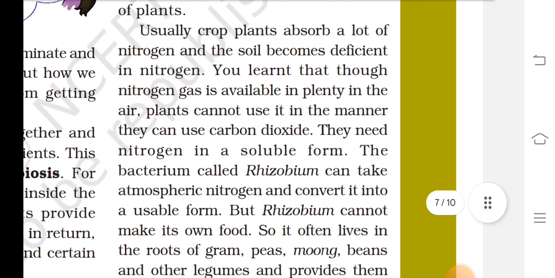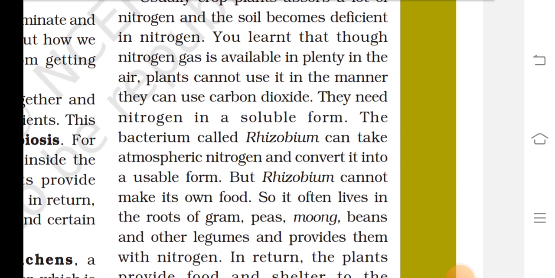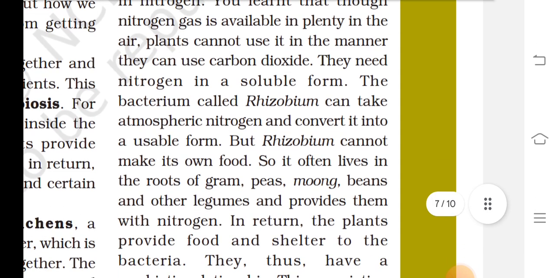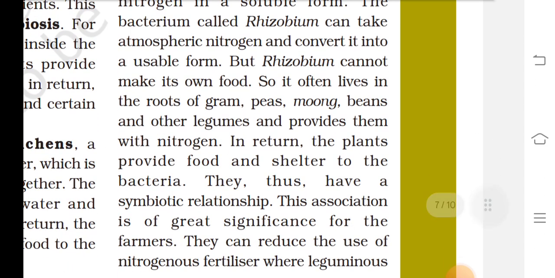Usually crop plants absorb a lot of nitrogen and the soil becomes deficient in nitrogen. You learned that though nitrogen gas is available in plenty in the air, plants cannot use it in the manner they can use carbon dioxide. They need nitrogen in soluble form. The bacterium called Rhizobium can take atmospheric nitrogen and convert it into a useful form, but Rhizobium cannot make its own food.